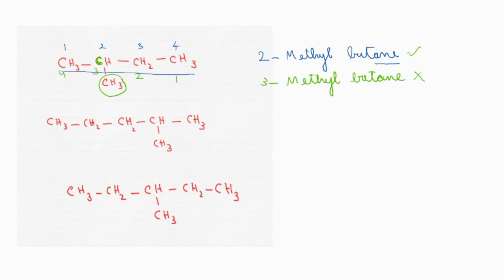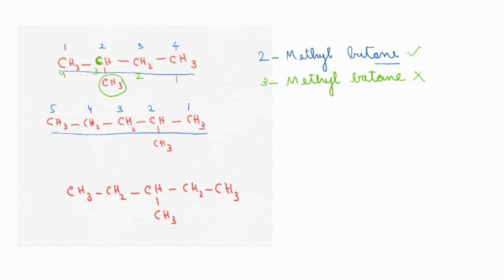See the second compound. We will have to find out first the longest carbon chain. A substituent is present, and it is attached to this carbon atom. From where will you number, left to right or right to left? The numbering should be done in such a way that the substituent attached carbon atom gets the least number. That means I will have to number from here: 1, 2, 3, 4, 5.